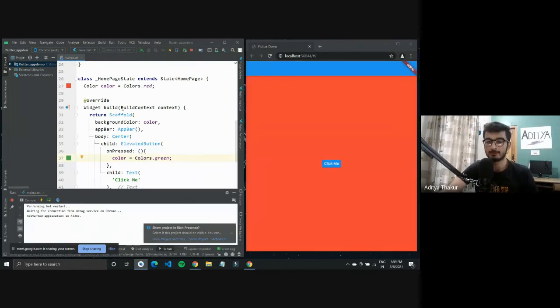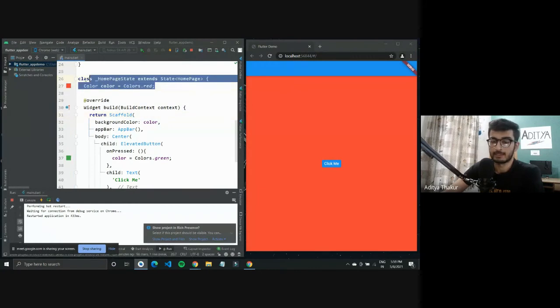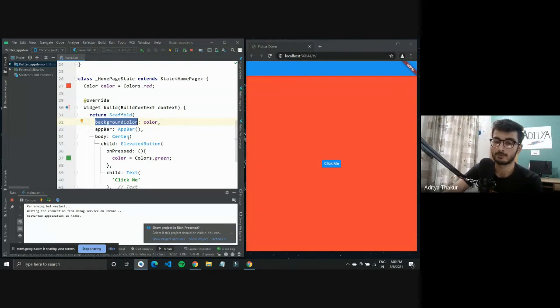So now what happened is, I had my scaffold. I gave it a background color which was red. I defined this color and gave it as a background color property to my scaffold. Now I have my elevated button here, which has an on pressed inside it. So if I click on it, nothing happens right now.